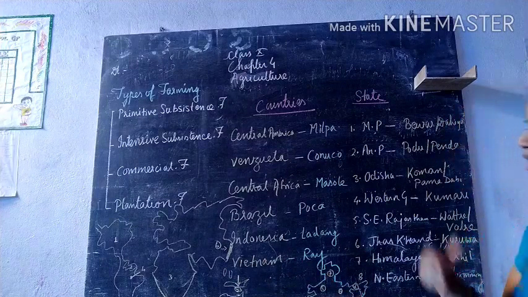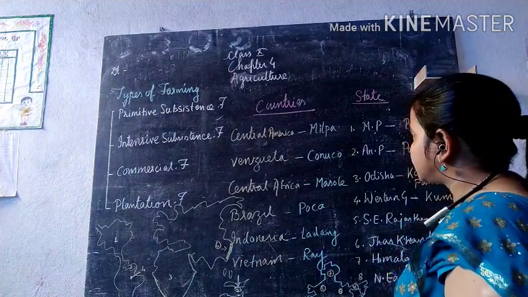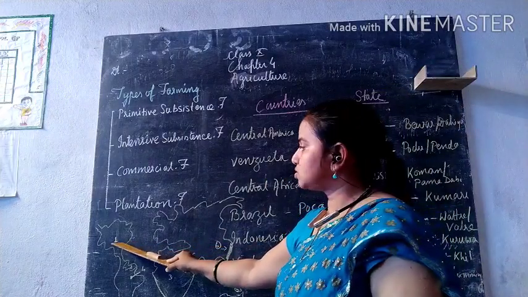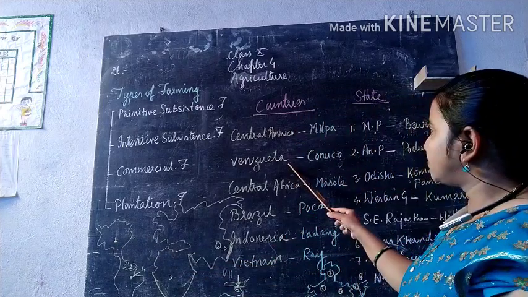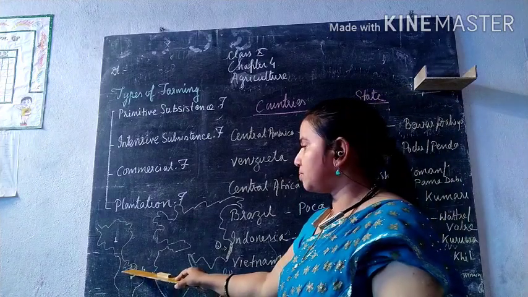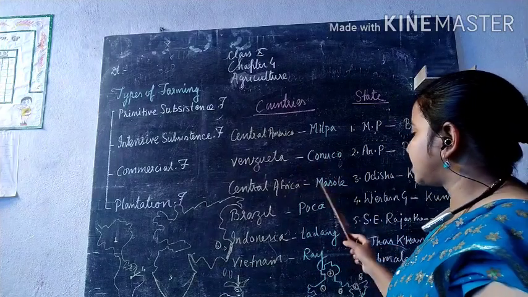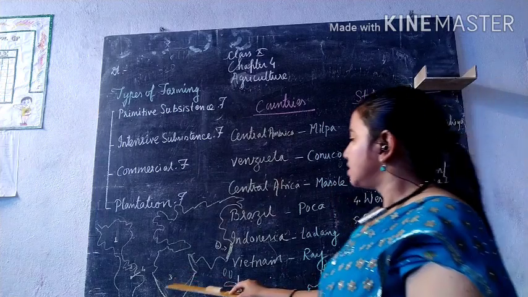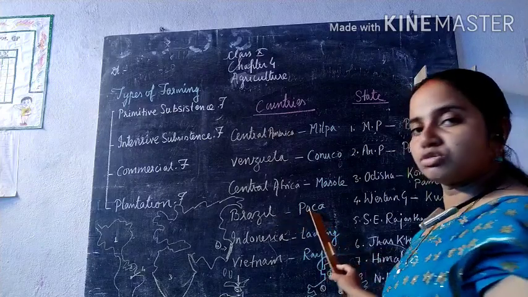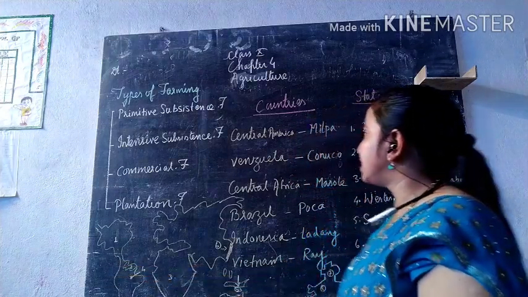I have also plotted the different countries here, so let's see where the Central America projection is, where it is known as milpa. Here as number 1 I have kept it, so this is your milpa. The second one is Venezuela, where it is known as conuco. Then we have Central Africa, where it is known as mesol. And then we have Brazil, where it is known as coca, near down to Venezuela.